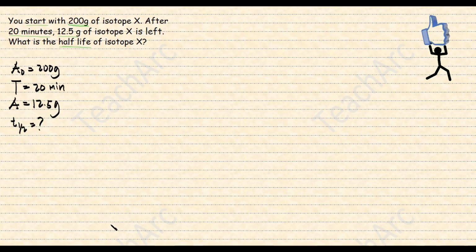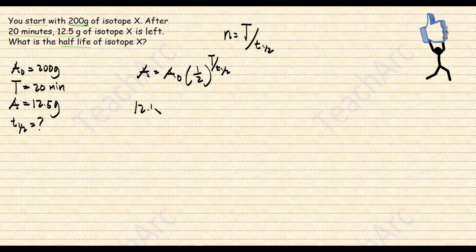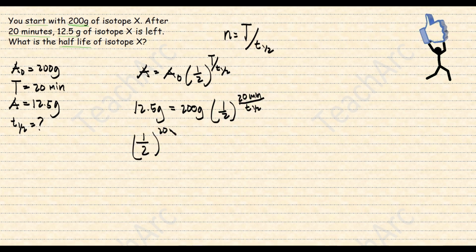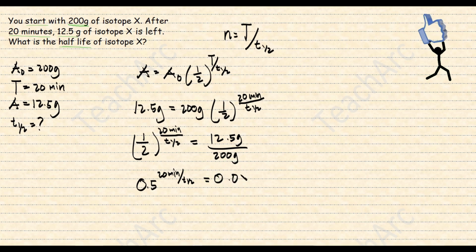Well, you can still use simple mathematical steps, but since we have the formula already, we'll take advantage of that. So, A is equal to A sub naught times 1/2 raised to n. We can replace n since n is period over half-life. Plugging in all the given, we will have 12.5 grams is equal to 200 grams times 1/2 raised to 20 minutes over the half-life. Rearranging and simplifying will end up with 0.5 raised to 20 minutes over half-life. This is equal to 0.0625.